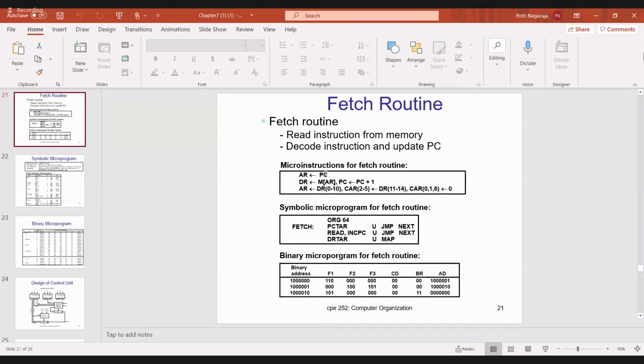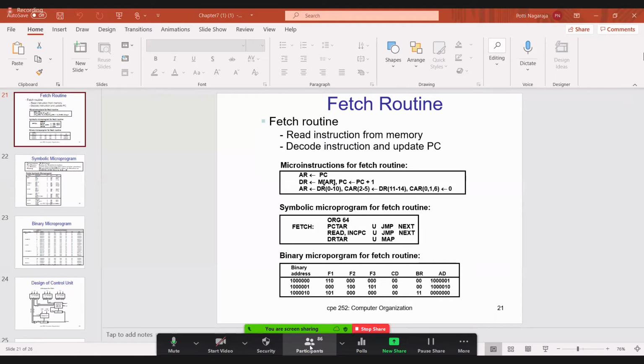Initially, PC contains the address of the first instruction, which is transferred to AR. Then whatever instruction code is at that address is transferred to DR. Next, PC is incremented by 1. Then DR 0 to 10 is transferred to the address register. Then mapping: DR 11 to 14 bits are called the opcode bits. Those are transferred to CAR bits 2 to 5, and the CAR register size is 7 bits only. So CAR 2 to 5 bits are DR 11 to 14, which are the 4-bit opcode. Then CAR 0th bit, first bit, and 6th bit are all zeros.